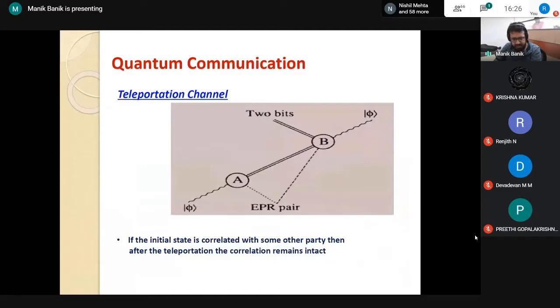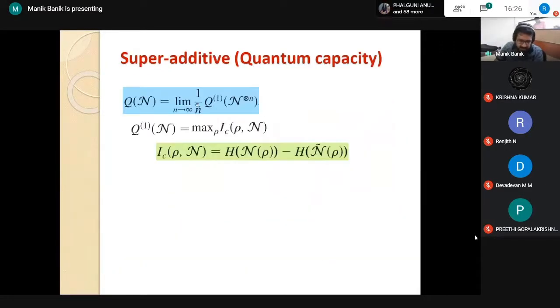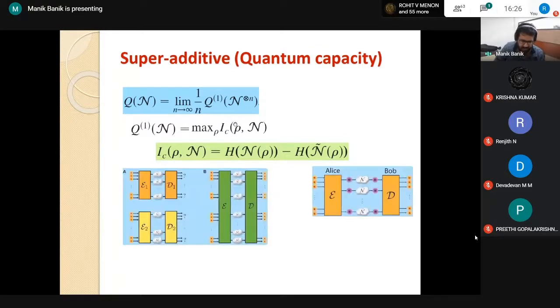Now, how good is this teleportation process? That we can quantify, if the channel is not perfect, with some entropic quantity. It's called coherent information. But the problem is, this is very difficult in general to find because there is some regularization, the limit n tends to infinity. Why this regularization is very difficult, let us try to explain that. So let us consider some channel and it has some quantum capacity.